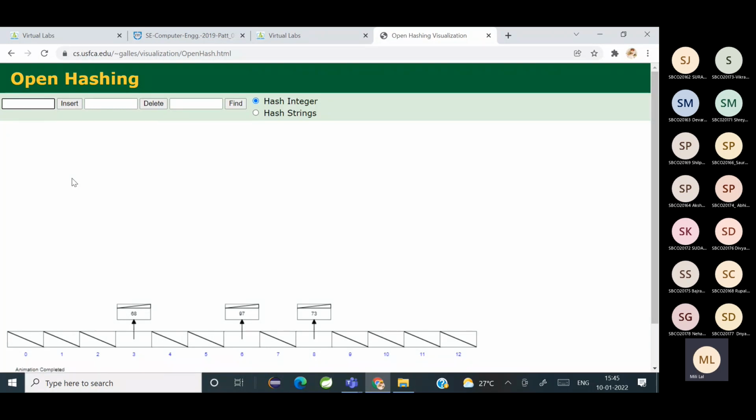Any other number? 43. 43, I'm pressing insert. It's going to the 4th index. Any other number? 84. Okay, let's see. 84. Now, saw what happened?